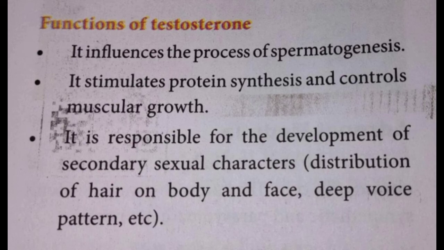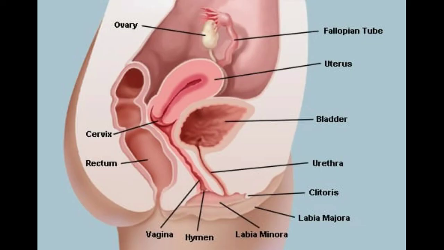Functions of testosterone. It influences the process of spermatogenesis. It stimulates protein synthesis and controls muscular growth. It is responsible for the development of secondary sexual characters, that is, distribution of hair on body and face, deep voice pattern, etc. The next one is ovary.